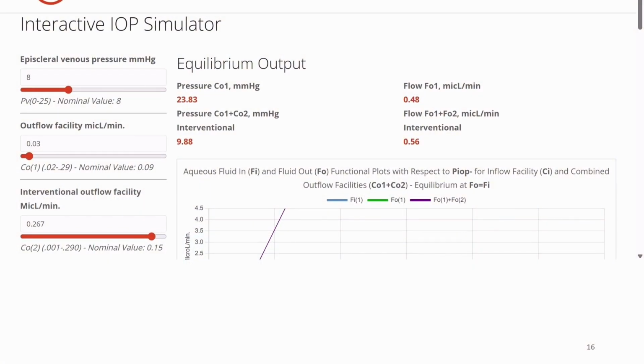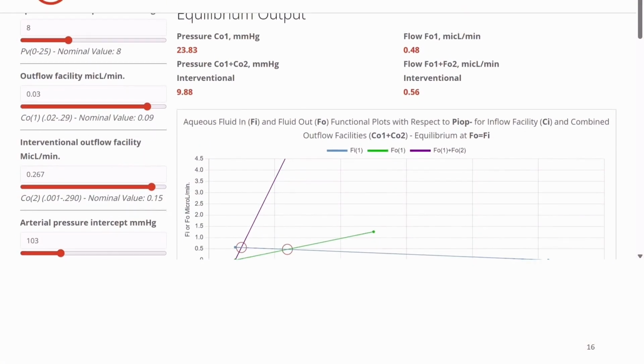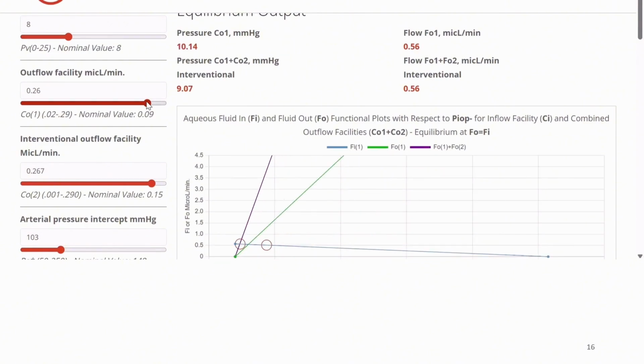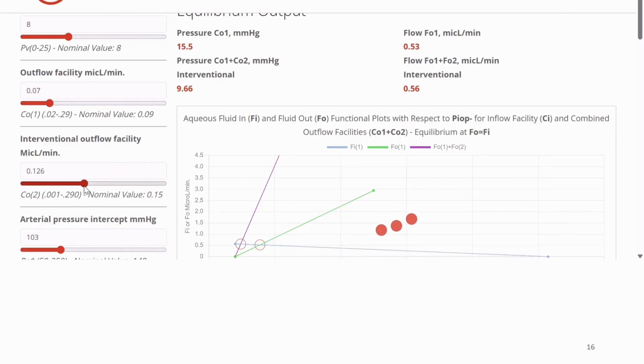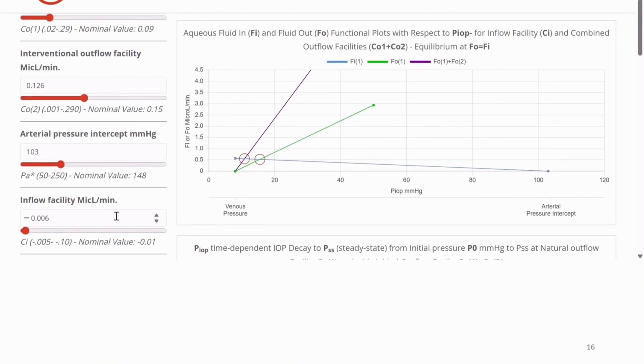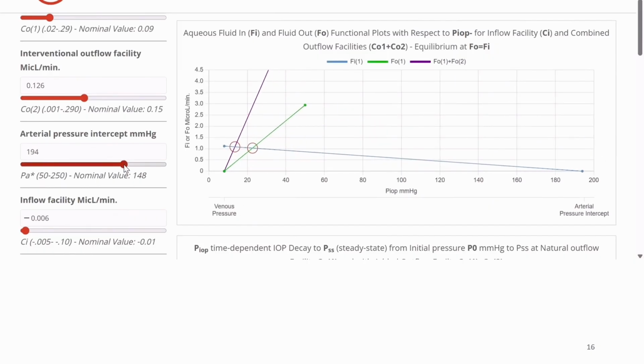Now that we have developed the basic equations, let's see how we can apply these equations with an internet-available interactive IOP lab. The two equations, steady-state IOP and time-dependent IOP, enables a more complete description of modern ocular fluid mechanics and dynamics. These include calculation of the steady-state IOP incorporating the inflow facility in addition to the standard outflow facility. Glaucomatous disease states in which pressure-dependent altered inflow is affected are also able to be modeled. Additionally, it can predict IOP dependence upon systemic arteriolar pressure, which has been demonstrated clinically.